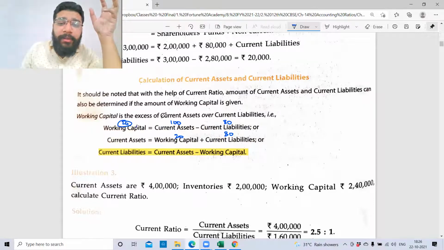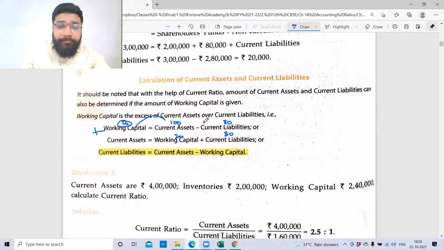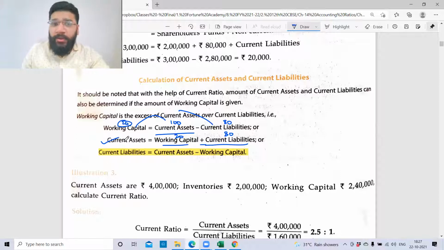You take working capital to the other side. No, you'll not take the working capital. Instead, you'll take the current liability to the other side because you want current asset to be positive. So when you take minus current liability to the other side, it becomes plus current liability. So they may give you working capital and current liabilities and ask you to find out current assets, or they will give you current asset and working capital, and you may have to take the difference and find out current liability.